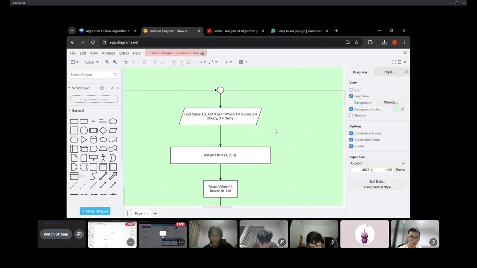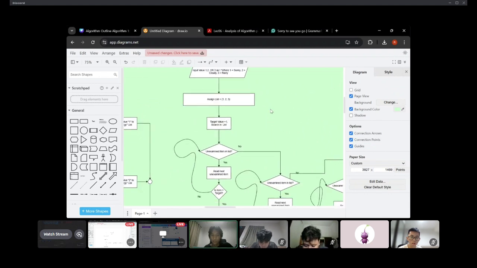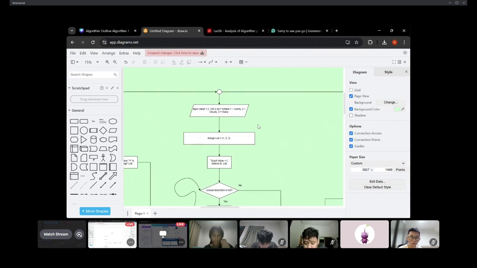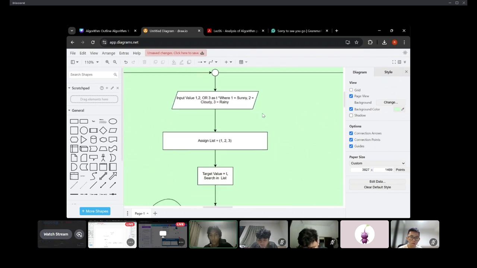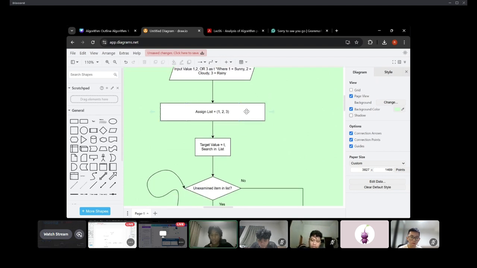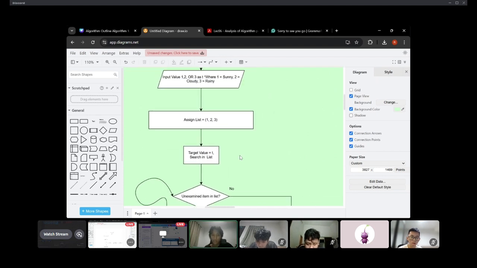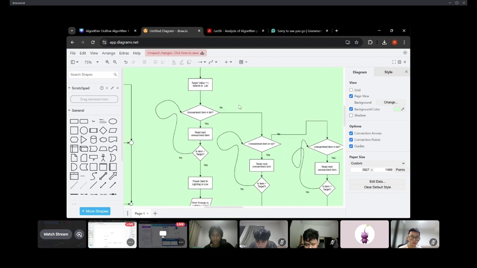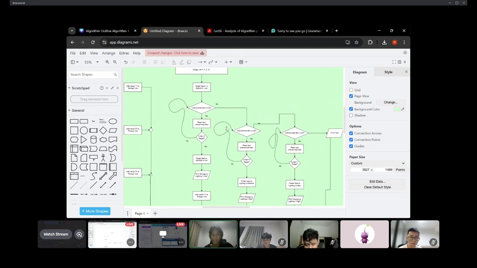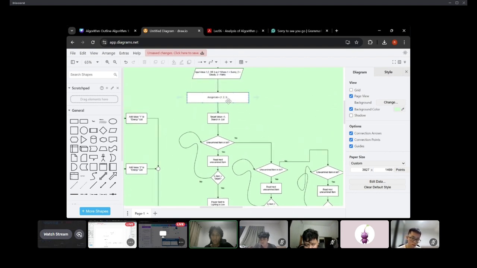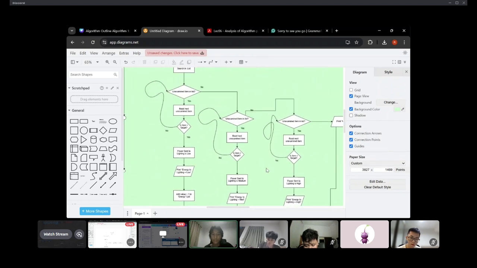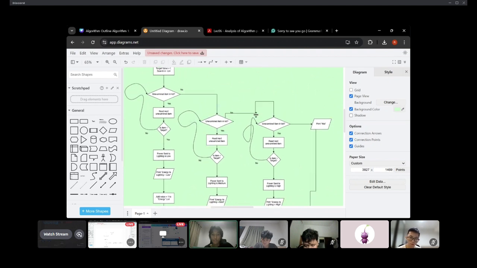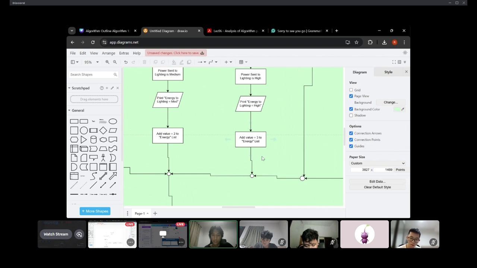So the second one is for the weather. Here, instead of brute force, we used the linear search algorithm. So the input here is either 1, 2, or 3, where 1 is sunny, 2 is cloudy, and 3 is rainy. And then the list is made for 1, 2, and 3, and the target value is the one from the input. Here, the linear search is done 3 times, in the order of the assigned list 1, 2, or 3. So say if it's a rainy day, it will loop from here, where it says no, and then it goes to the next one, where it's no, and then finally here, where we'll go through and add 3 to the energy list.